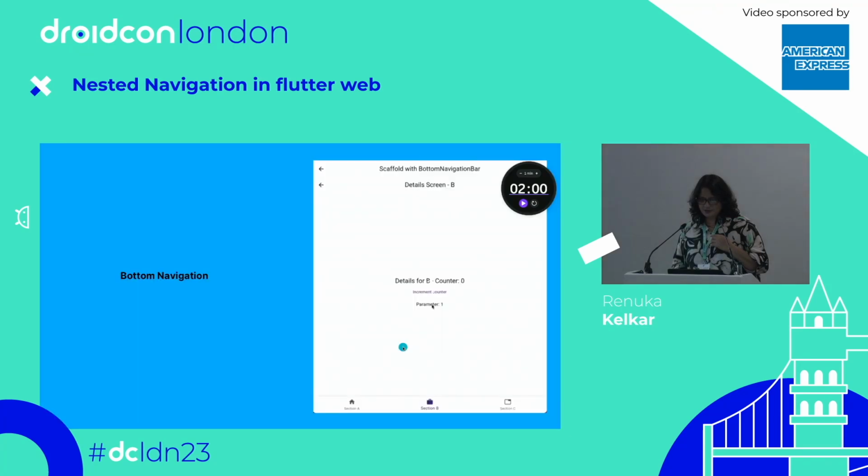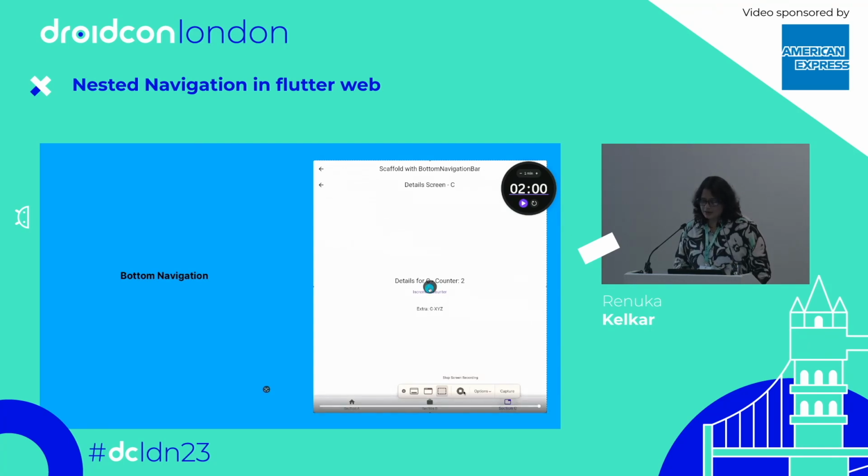Okay, so this is the example you can see on the GitHub repo as well for the nested navigation. Here you can see I increment the counter for each sub page. On detail page A, I am incrementing the counter, and for page C, I'm just doing the same thing.